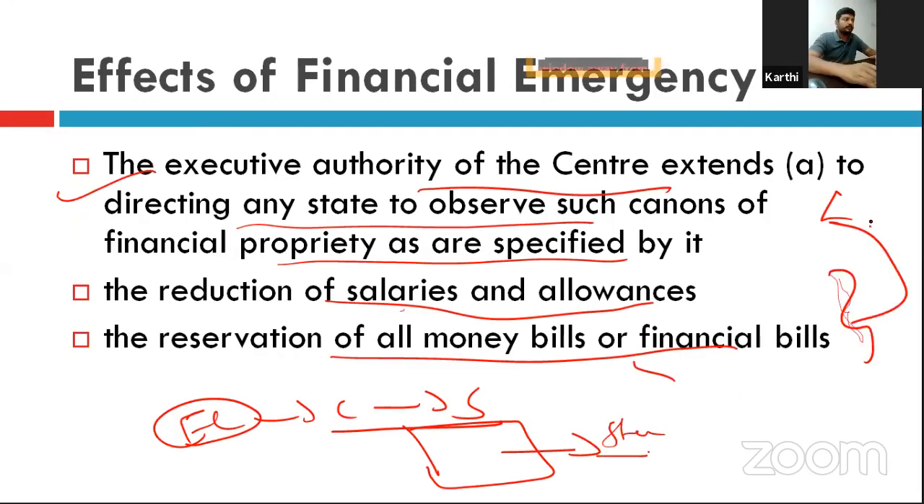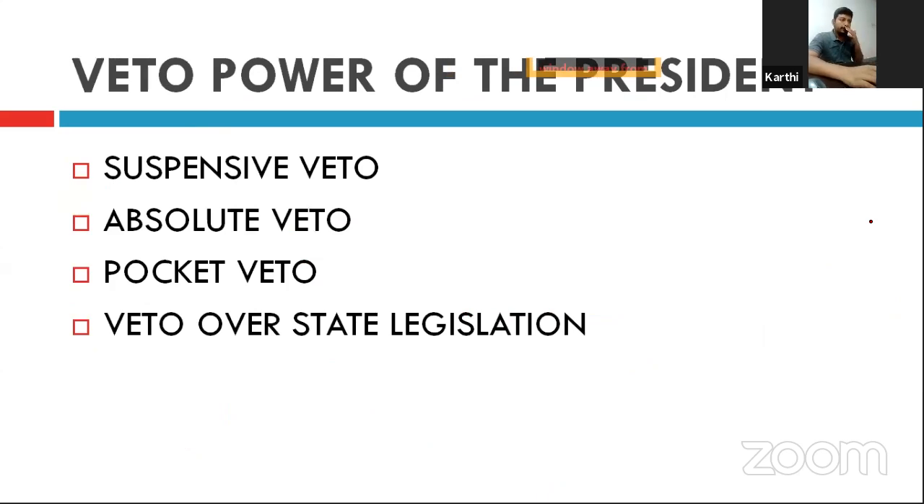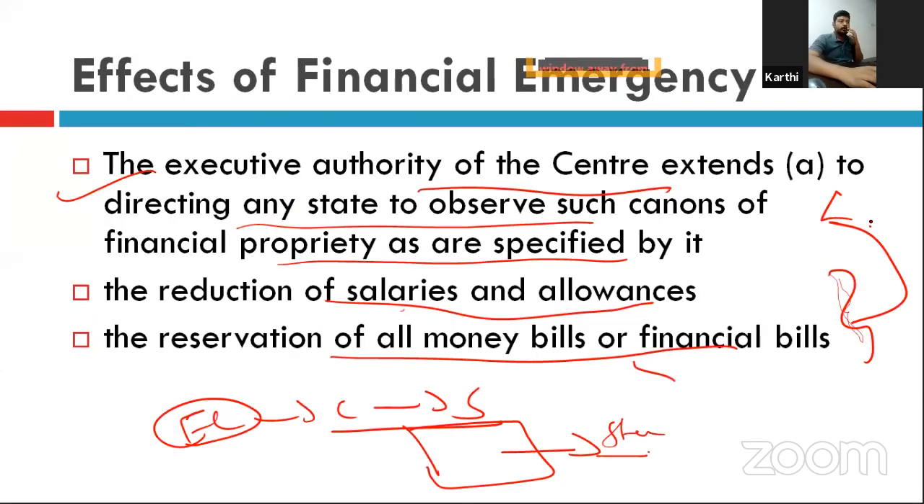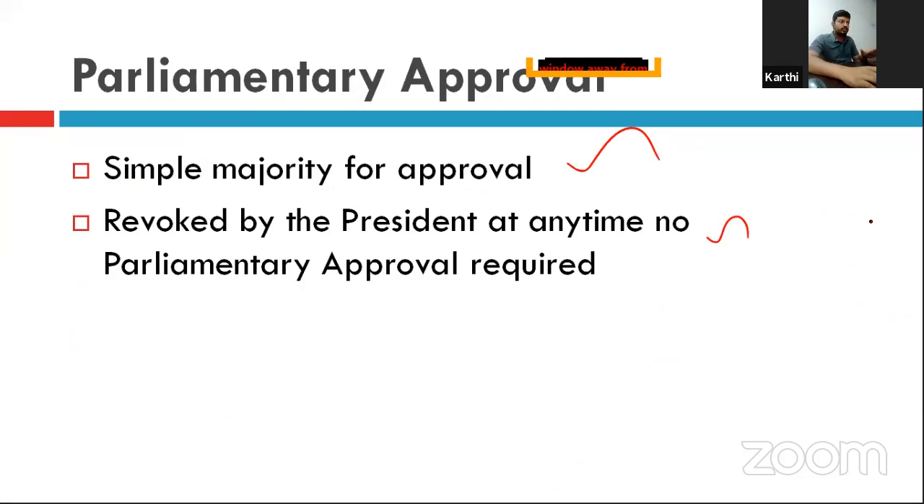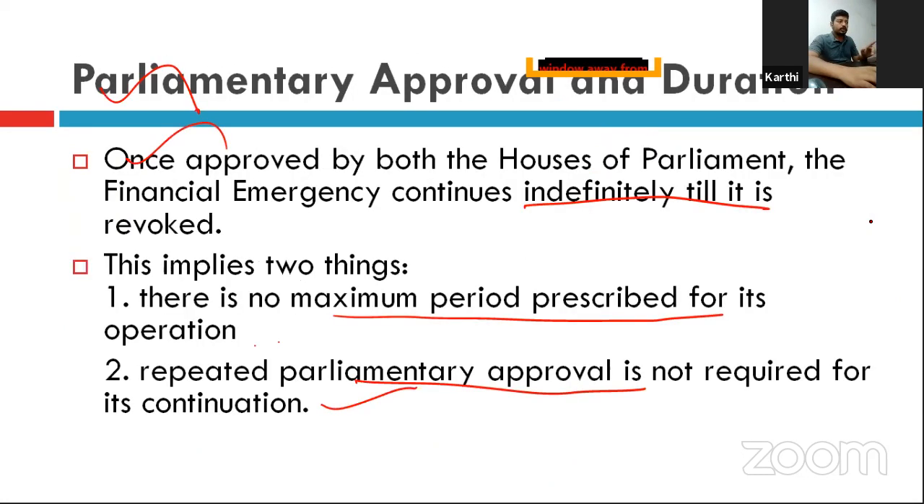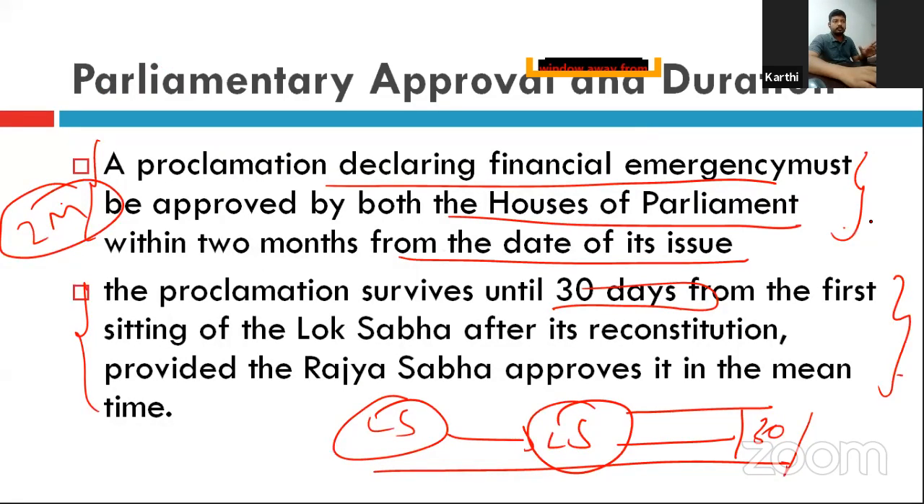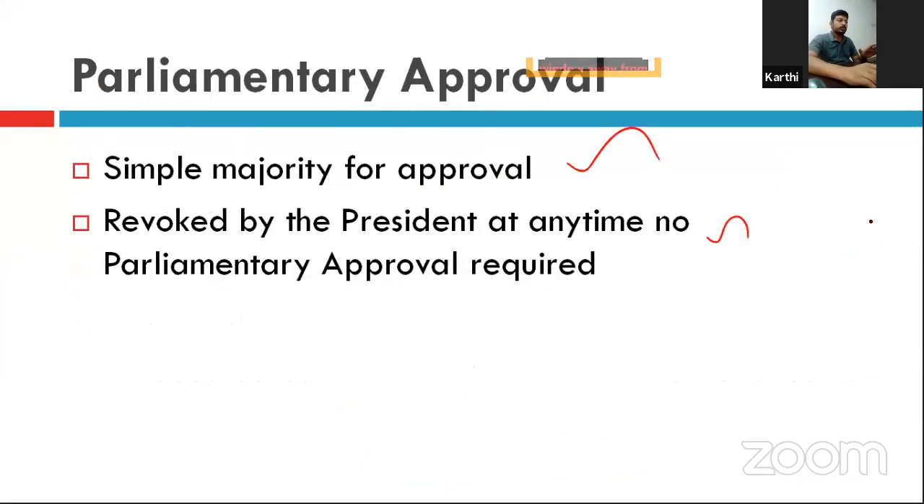So this is all about the financial emergency. The grounds for the implementation of the financial emergency are only two: either the whole of India or part of India is threatened in its financial stability or the credit of the country. So that's all about the financial emergency.